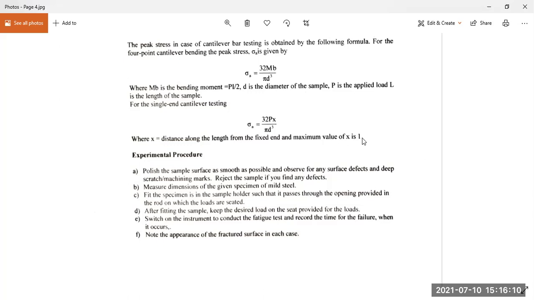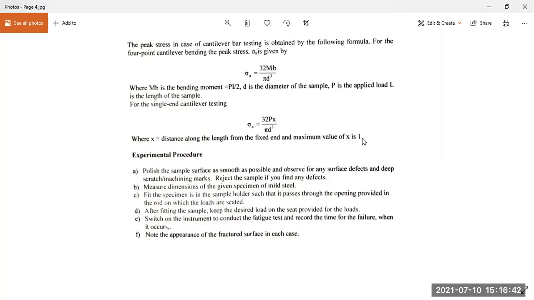Measure the dimensions of the specimen. Fit the specimen in the sample holder such that it passes through the opening provided in the rod on which the loads are seated. So you have to put it properly in the vise, it should be properly centered. After fitting the sample, keep the designed load on the seat provided for the load.